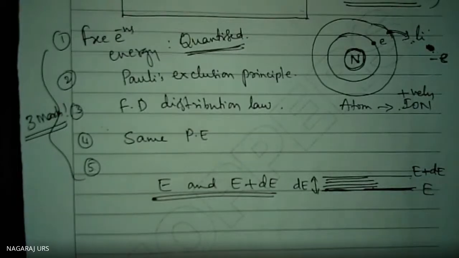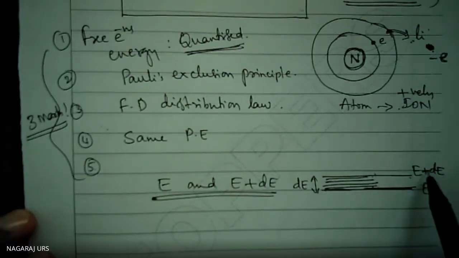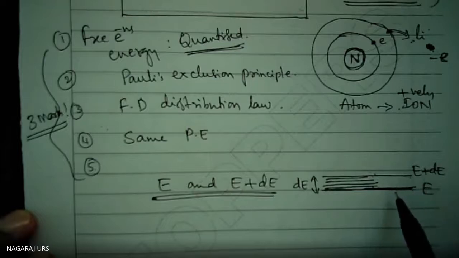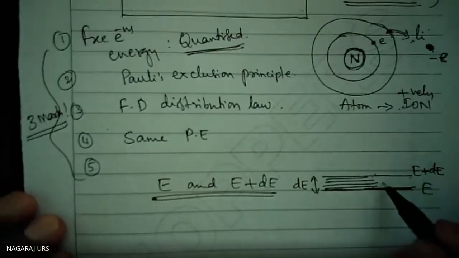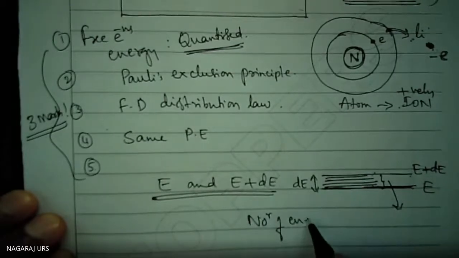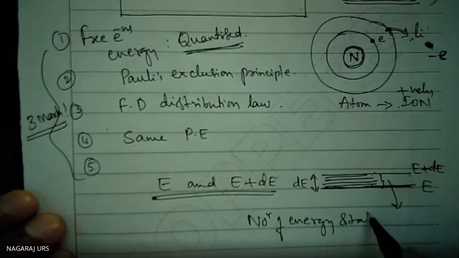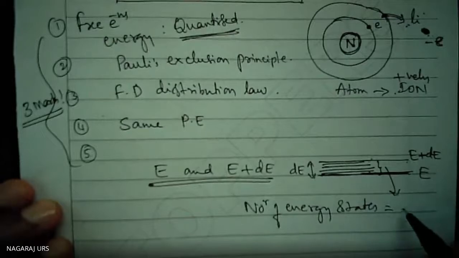Both we are supposed to write. So again I will repeat. One is the number of energy states between E and E plus dE. The other is the number of particles present between E and E plus dE. Between here to here, this gives the number of energy states. The number of energy states is given by g(E) dE.